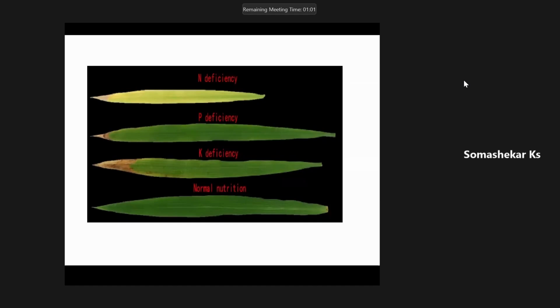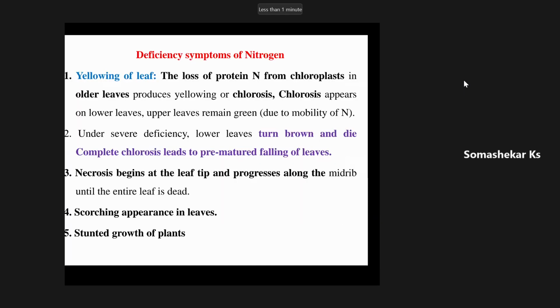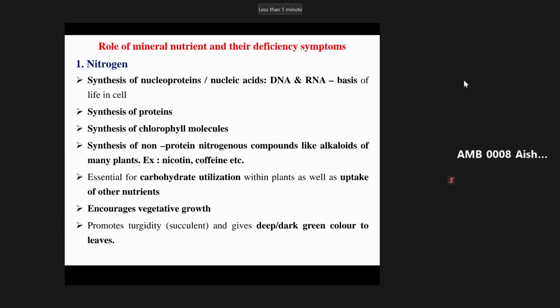Anyone to add some more points? Sir, it promotes turgidity. What? It promotes turgidity, sir. Then it helps in giving the dark color to the leaves, and also it is involved in the synthesis of proteins. Understood? These are all the various importance or roles of nitrogen in croplands.